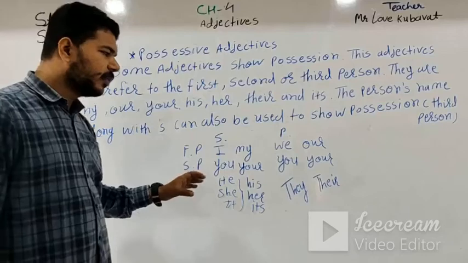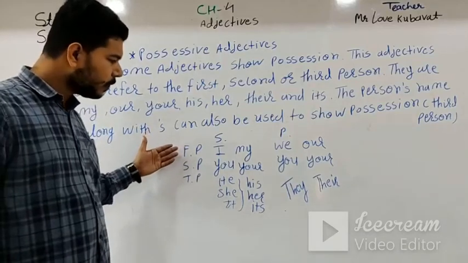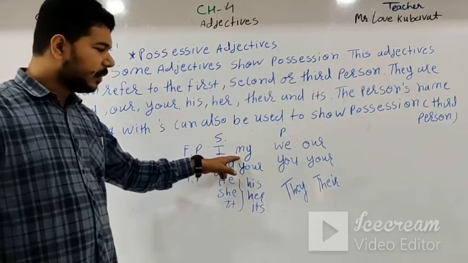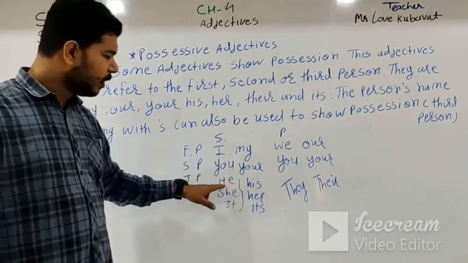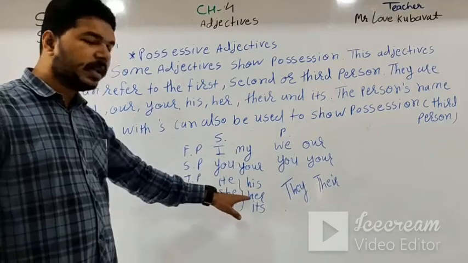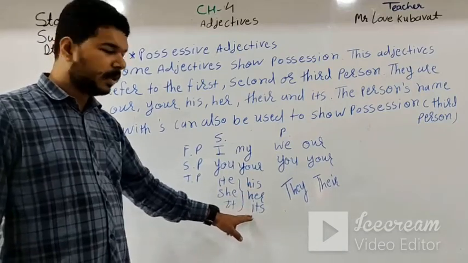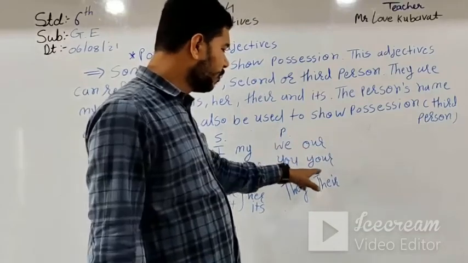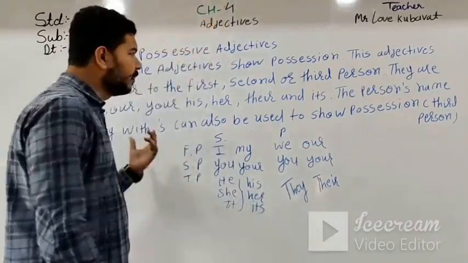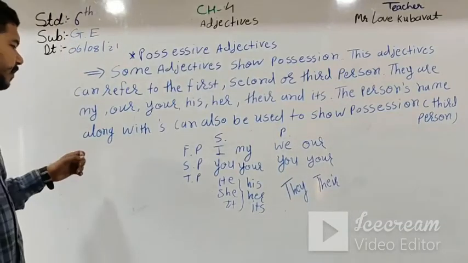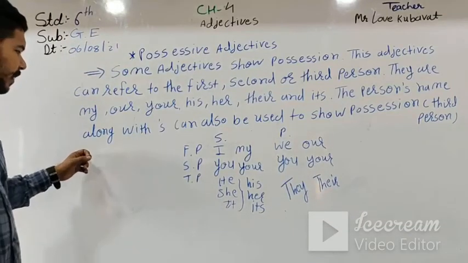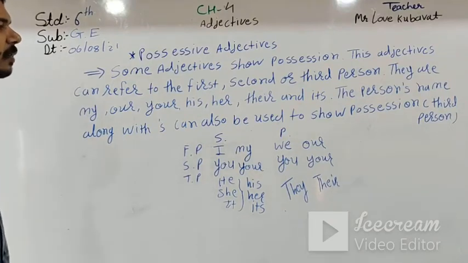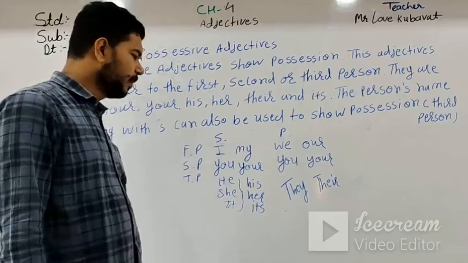I just draw the chart so you can easily understand: I with my, you with your, he with his, she with her, and it with its. In plural, we with our, you with your, and they with their. Here, this is the possessive. The person's name along with apostrophe s can also be used to show position in third person.